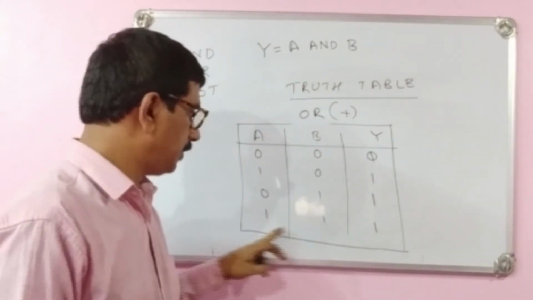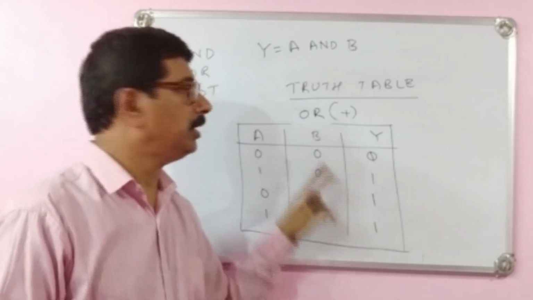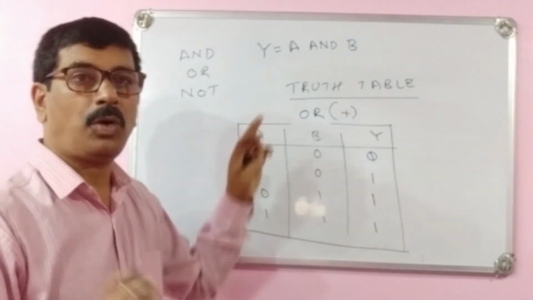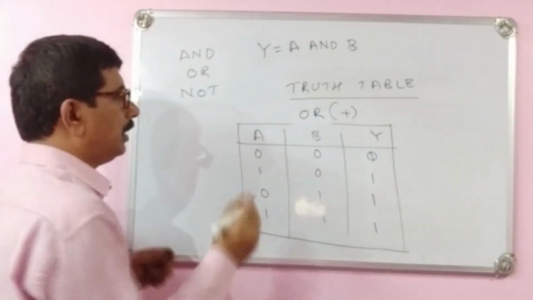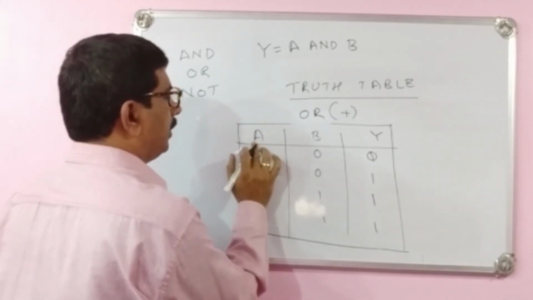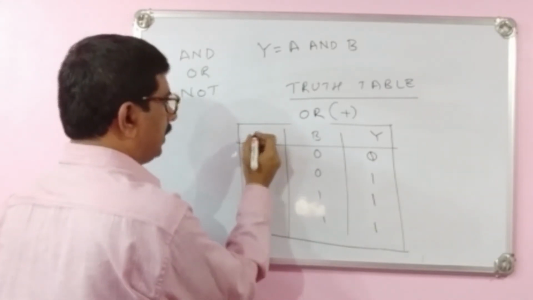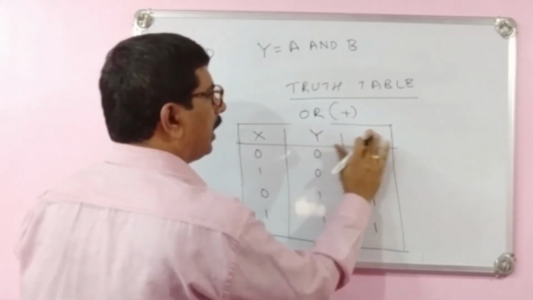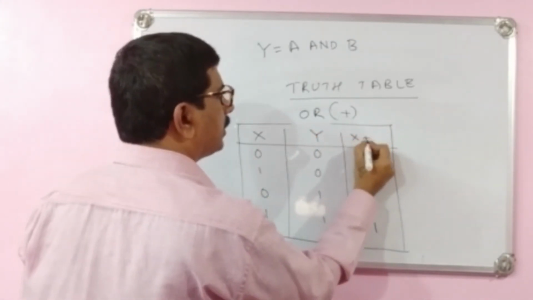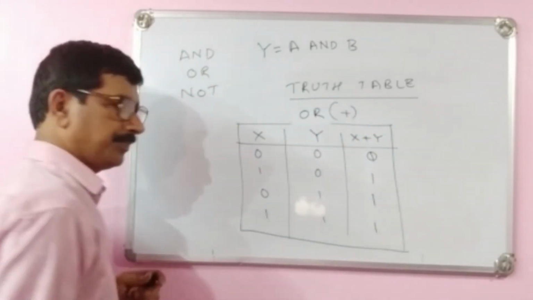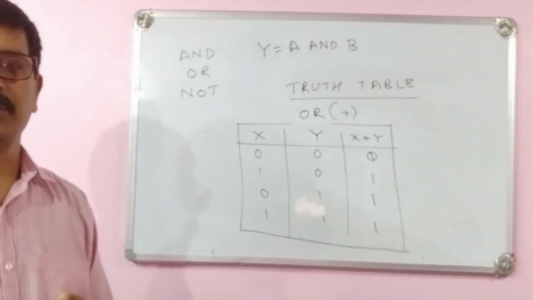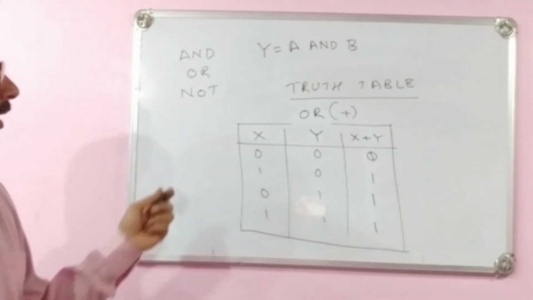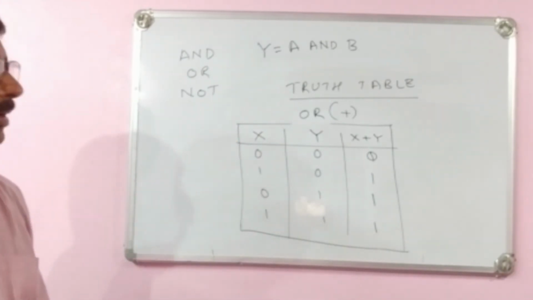Okay, 1 plus 1 is 1 in the logical operation, that is the OR truth table. You can represent it in this way too. I can take this one as X, this one as Y, and represent this one as X plus Y, the OR operation. Okay, X plus Y.